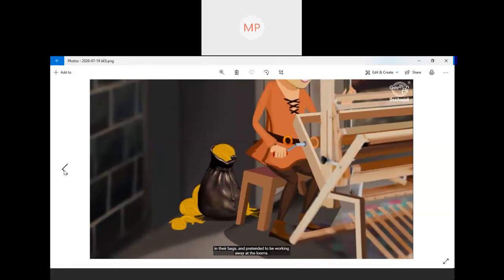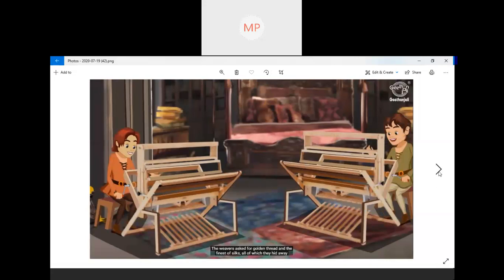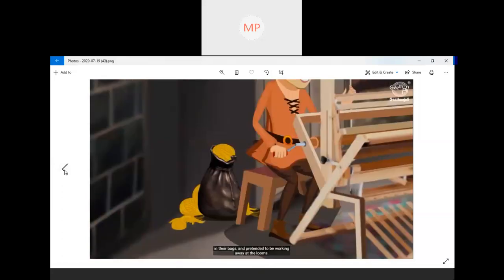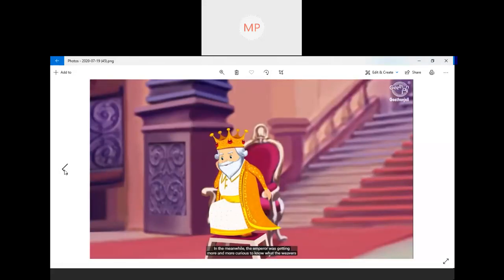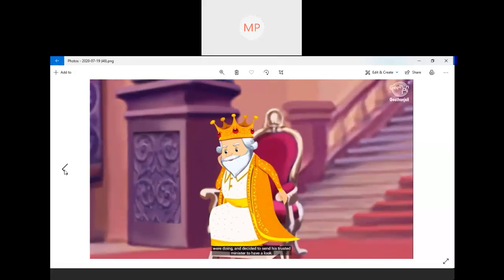So can you see only the empty looms? See, there is nothing, no thread is there in the loom, and cloth is not there. They are just pretending. Pretending means to act. They are just acting as if they are working. They hid away all the threads and silks in their bags. In the meanwhile, the emperor was getting more and more curious to know what the weavers were doing and decided to send his trusted ministers to have a look.